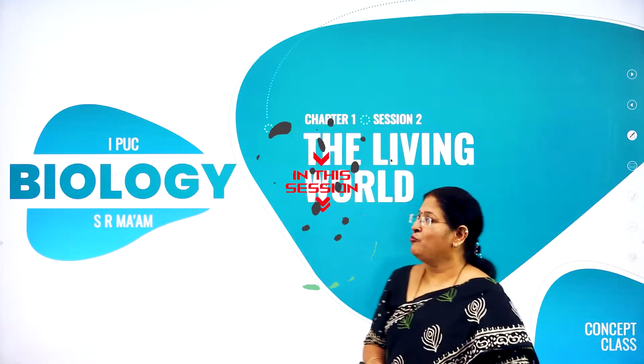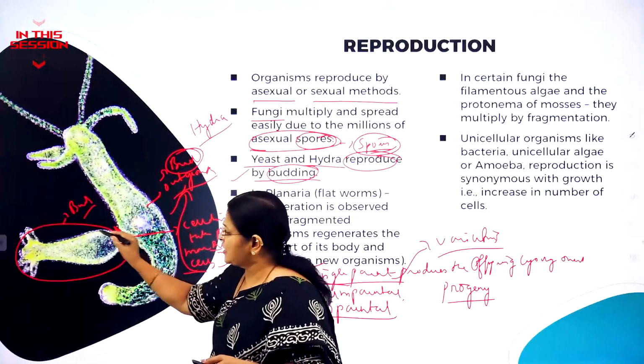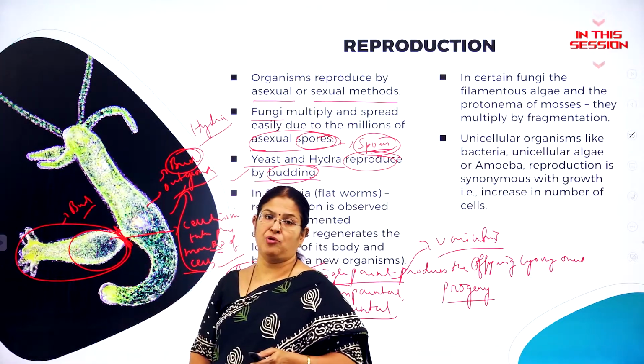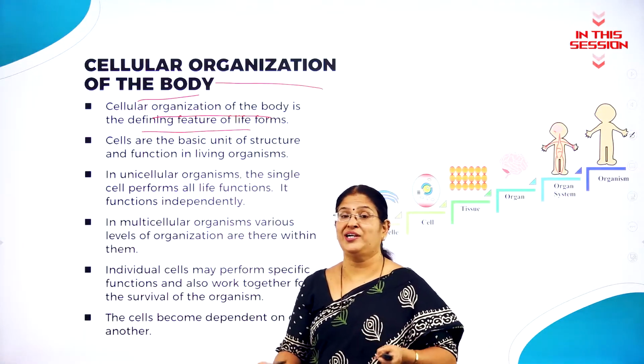Hi everyone, welcome back to session 2 of this very important chapter called the living world. What is that very important process which enables the continuity of the species generation after generation? Until and unless the bud is completely developed, it remains attached to the parent body. Very important characteristic feature called metabolism. All of us, right from my beginning of this class, I am telling how advantageous it is to be multicellular.